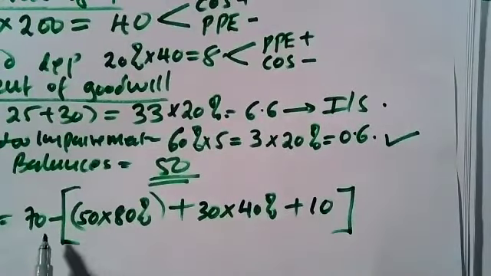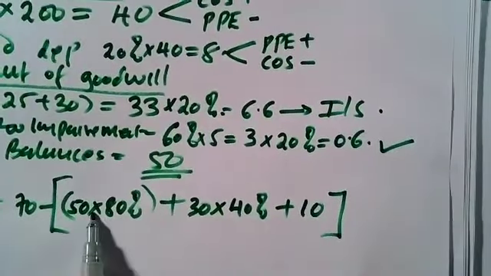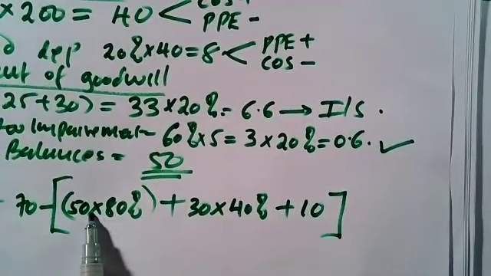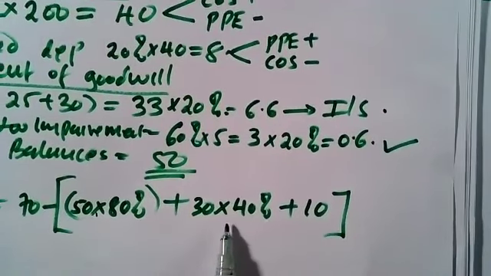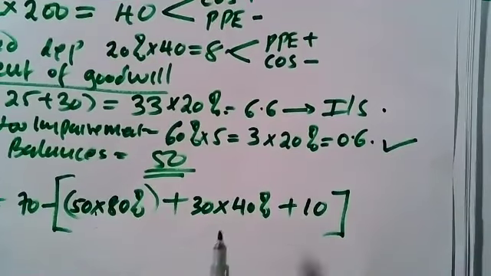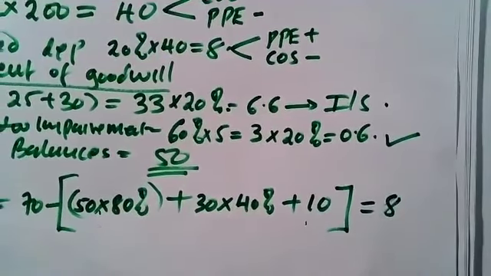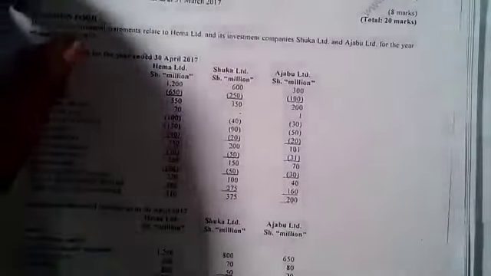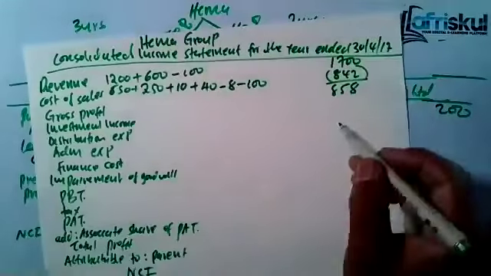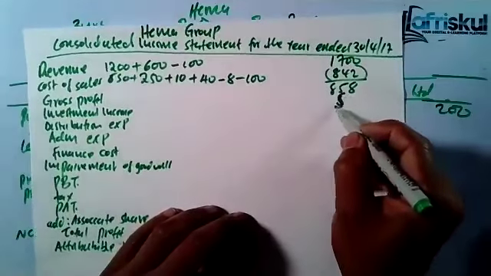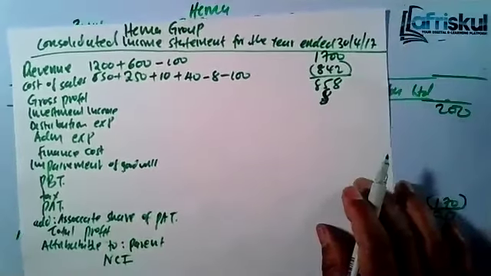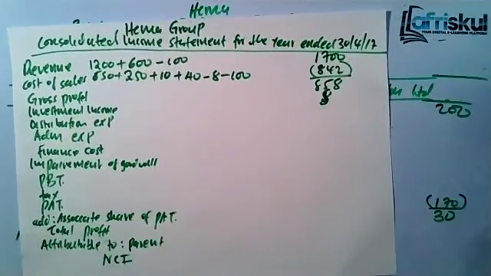So you'll take 70, you minus this 40, the dividend from this subsidiary. Also, you minus this from the associate, also the interest received, and you'll be having a balance of 8. So now the 8, that's what you include here. That means you are showing interest from the investment income from other sources, not within the group. The intergroup balances, we have eliminated them. We have set them off.